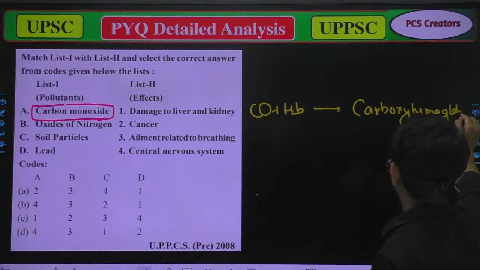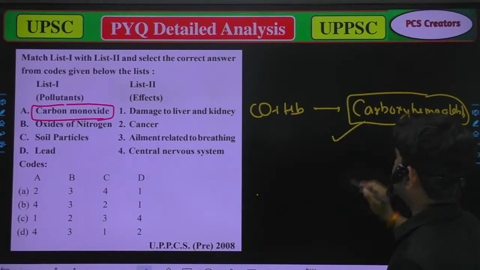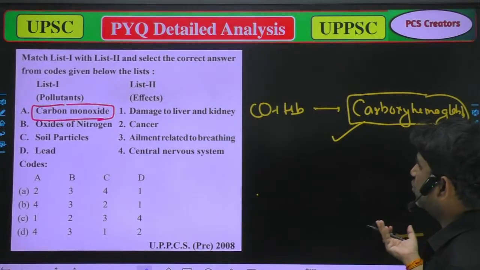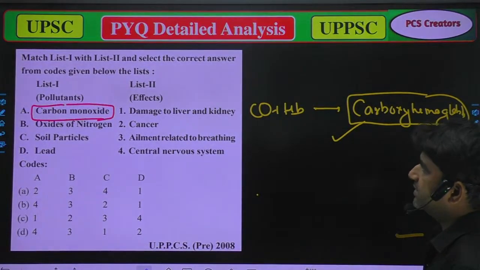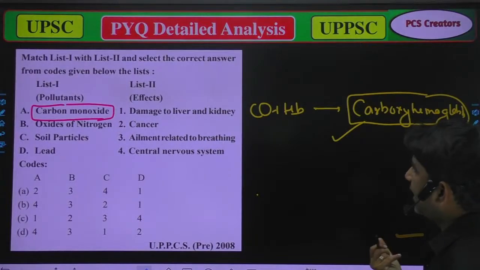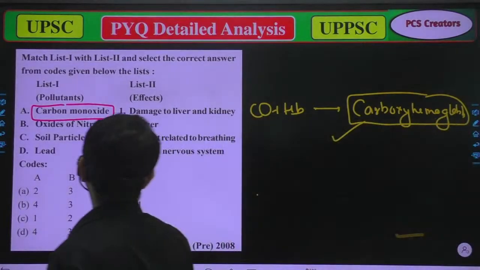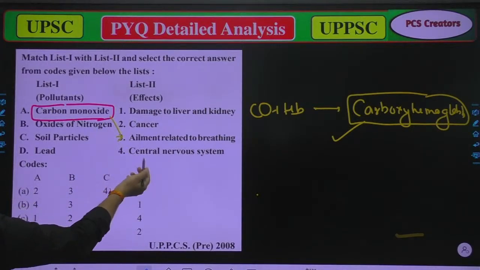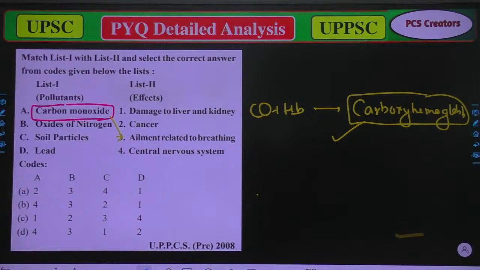That is CO plus Hb. So carbon monoxide is related to ailments of breathing. That's true, it will harm our breathing, and it can also affect the central nervous system. That's also true.